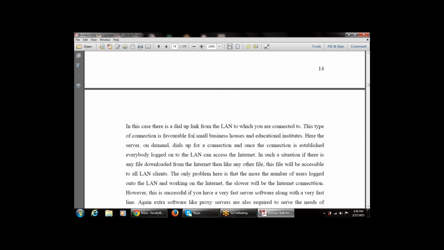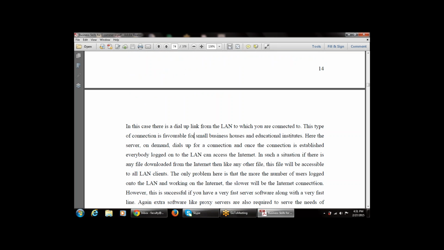Here the server dials up on demand for a connection, and once the connection is established, everybody logged onto the LAN can access the network. So whenever there is a server that is on demand, it dials up for a connection first, and once the connection is established, everybody logged onto the LAN can access the internet.